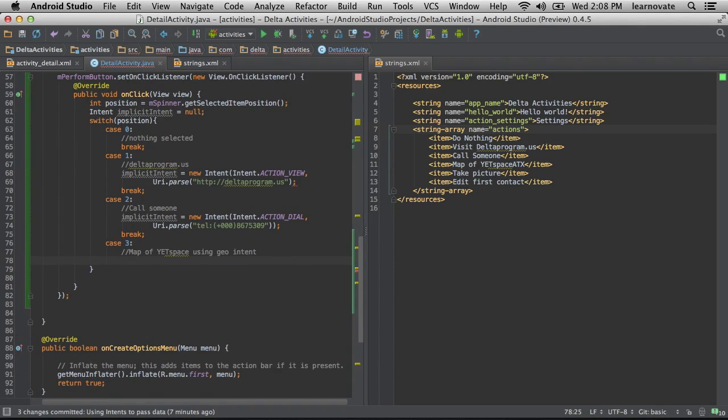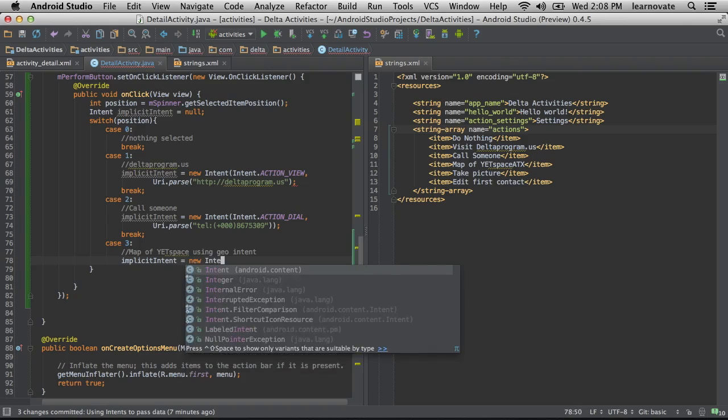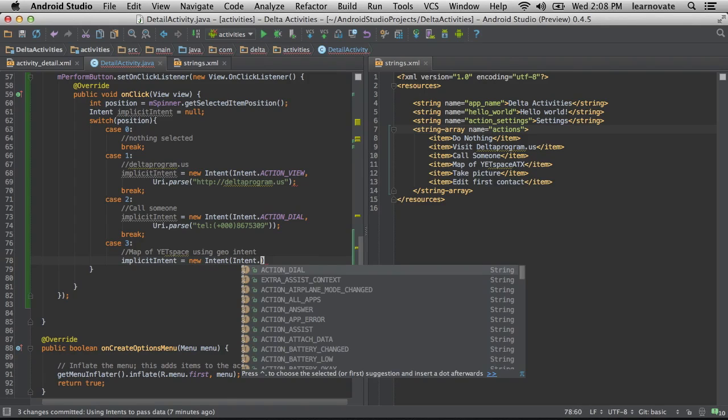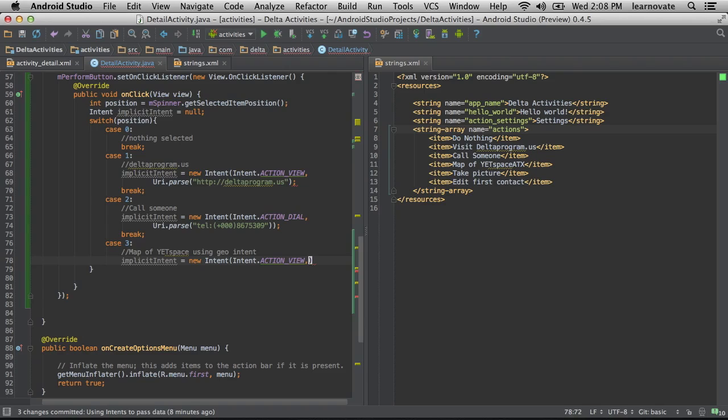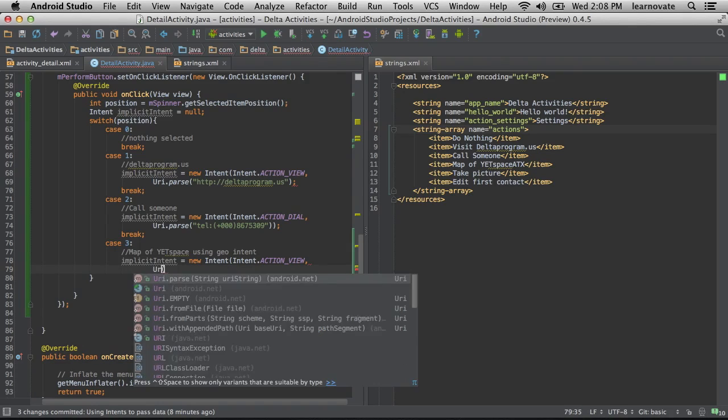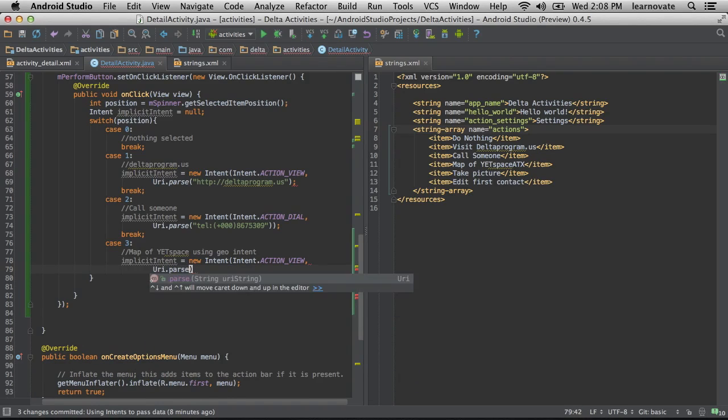Now, this is a really common one, because writing your own application is not always good. There are some real full-featured ones out there. People tend to like their map application. I'm not going to use view or dial. Oh, maybe I am going to use view. Okay, I misspoke, I'm going to use view. And really, we would like to find a map location of Yetspace, since Yetspace is such a happening place.